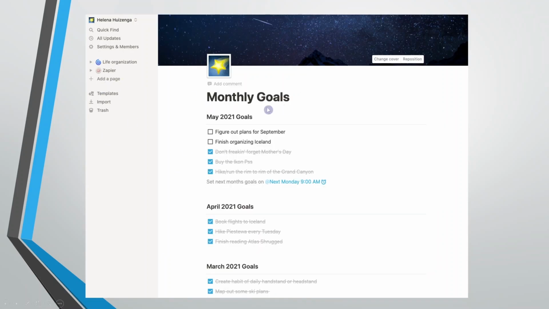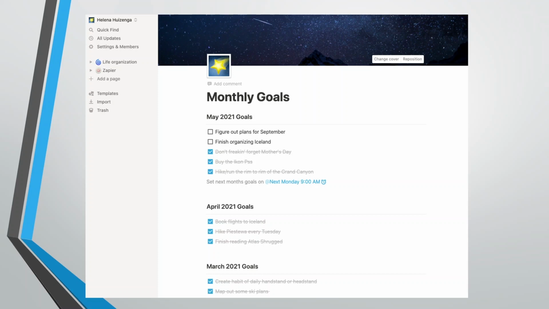Also here we have another one, monthly goals, another to-do list, right? So in 2021 May, these are the goals the person had. So do this one, Mother's Day, then buy this. Once you finish it, you just tick it. Then it shows that you have done it. The other story is whenever you complete this, even at a later time, you can access this. Then you can see your past history. In the last year, I achieved these goals. This is how I got it. This much time I spent on it. Likewise, you can revise your work as well as continue your future work in a properly planned manner.